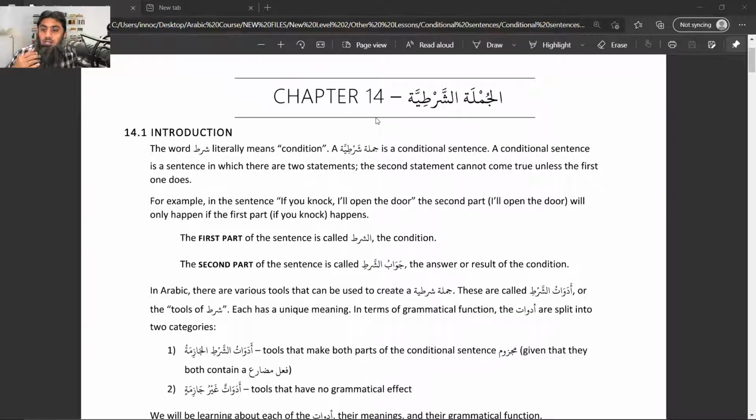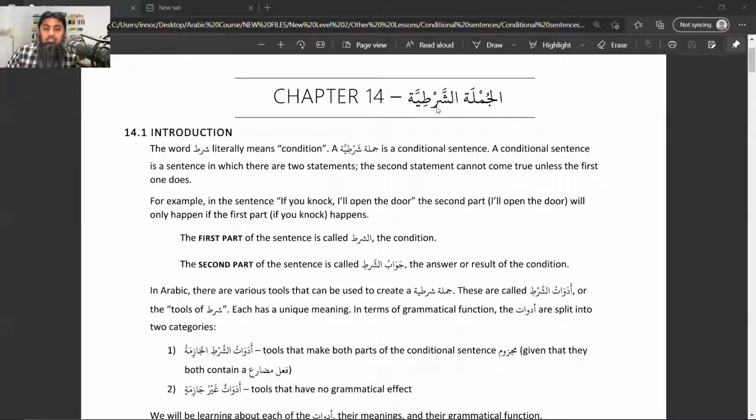A'udhu billahi minash shaitanir rajeem. Bismillahir rahmanir rahim. So, first of all, what is al jumlatu shartiya? Al jumlatu shartiya is simply a conditional sentence in which the first thing said is that if this thing happens, as a result, a second thing will happen. So two events are linked together, and the occurrence of the second event is dependent on the occurrence of the first event.